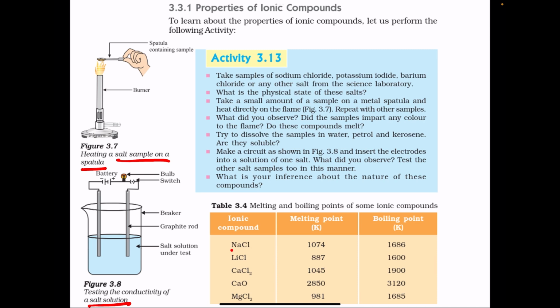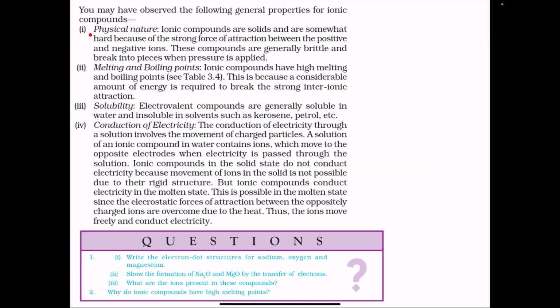For example, sodium chloride when dissolved in water will give sodium ions and chloride ions. And due to the movement of these ions towards the oppositely charged electrodes, there will be flow of current through the solution. Physical nature of ionic compounds.